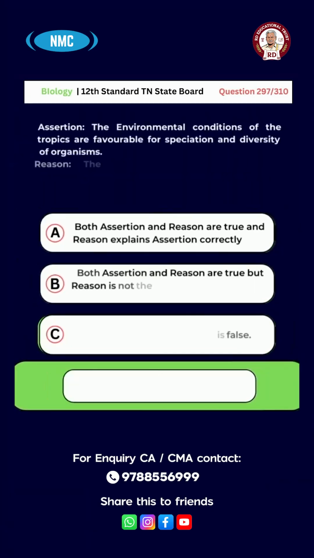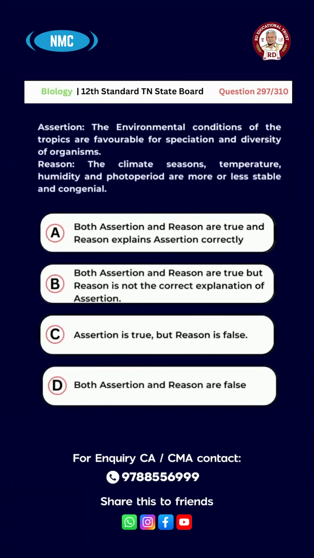Amphibians. Question number 297. Assertion: The environmental conditions of the tropics are favorable for speciation and diversity of organisms. Reason: The climate, seasons, temperature, humidity and photoperiod are more or less stable and congenial.